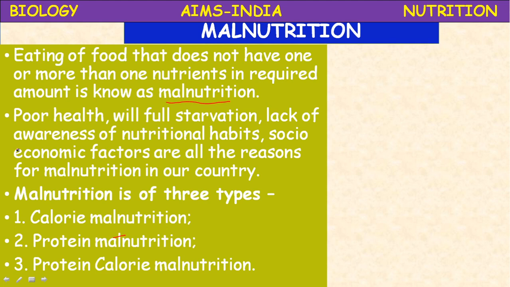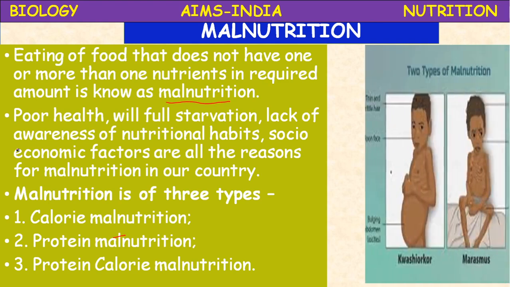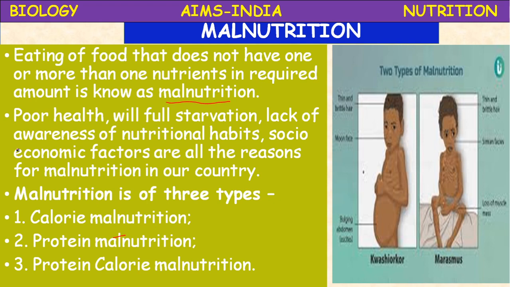Protein calorie malnutrition means due to the deficiency of protein as well as calorie. Calorie means carbohydrates and fats. So here 2 types of malnutritions mentioned here, one is protein malnutrition, protein calorie malnutrition.